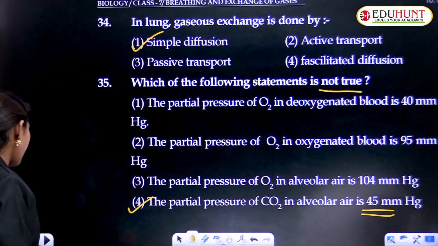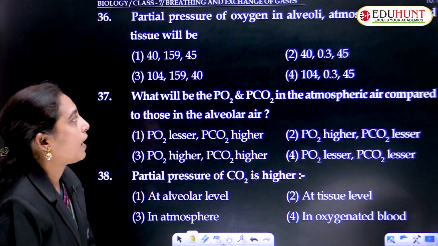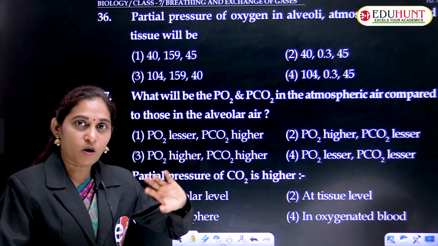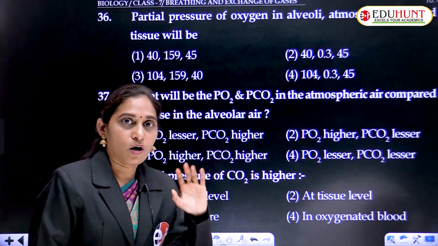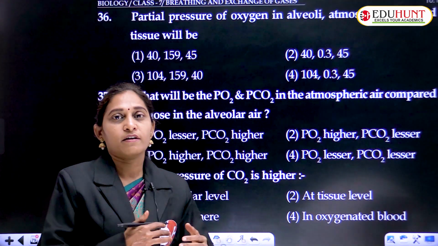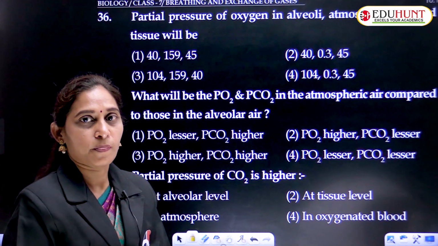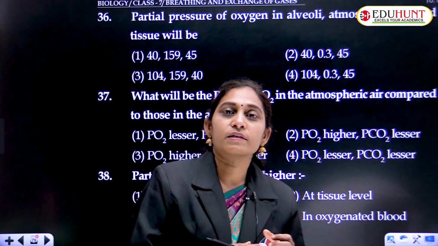It is 40 mmHg. Partial pressure of oxygen in alveoli, atmosphere, air and tissue will be... It is a logical question. We know that oxygen is taken in and CO2 is exhaled out. Respiration is a simple diffusion process.